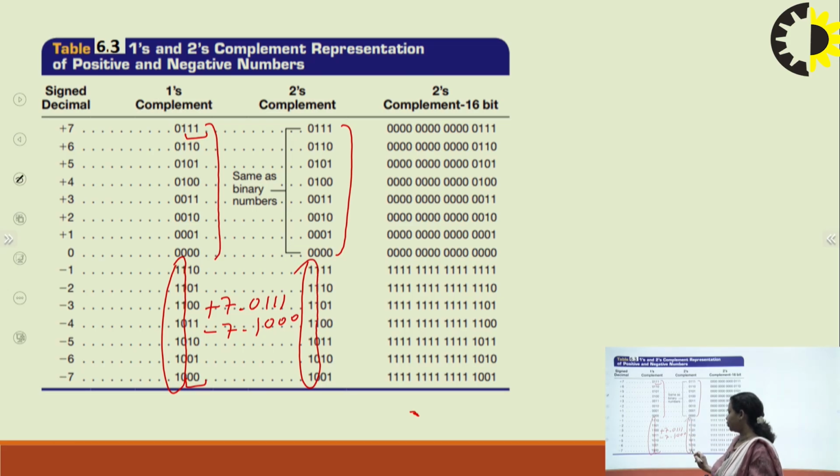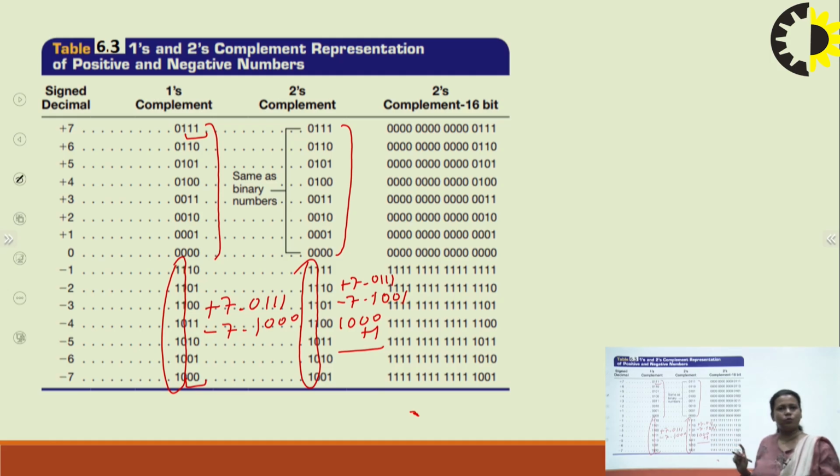And if I talk about plus 7 in case of 2's complement, it is the same, 0, 1, 1, 1. But what about minus 7 in case of 2's complement? The 1's complement is 1, 0, 0, 0. So you have to add 1 to it. So it is 1, 0, 0, 1. This is in the case of 2's complement.